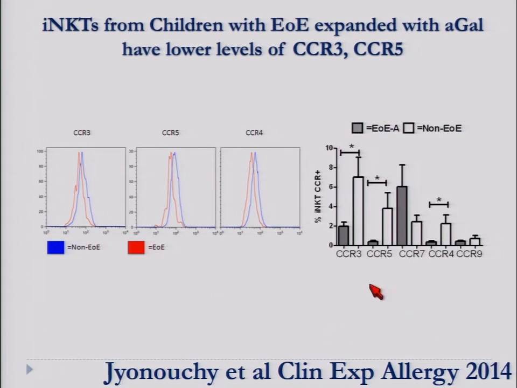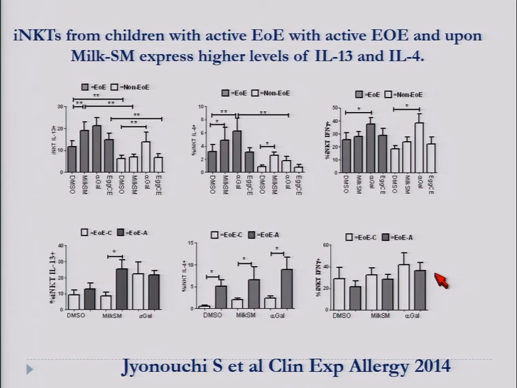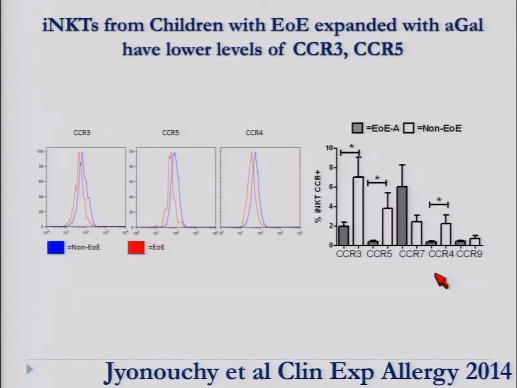And we saw that the iNKT in the periphery had lower levels of chemokine receptors 3, 5 and 4, which are the receptors for eosinophilic chemotactic factors such as RANTES and eotaxin 3, suggesting that this peripheral population could have been depleted of those iNKT that have been called to the site of an eosinophilic inflammation.